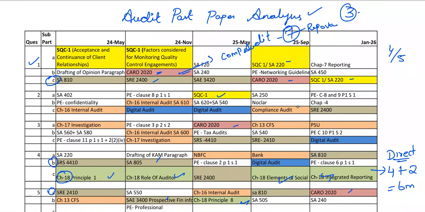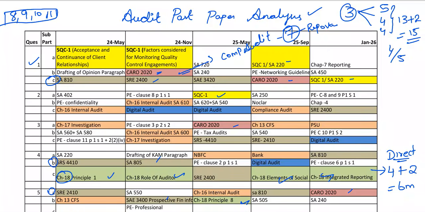Fine. In these 3 questions, I will consider one question as 5 marks and the other 2 questions as 4 marks each. So here you are definitely getting 13 marks, right? Plus at least 1 MCQ you are going to get from these areas. So in and around 15 marks if you cover the special standards. If you are wondering what the special standards are, they are chapter numbers 8, 9, 10, 11. Please cover this area. Okay, 8, 9, 10, 11.